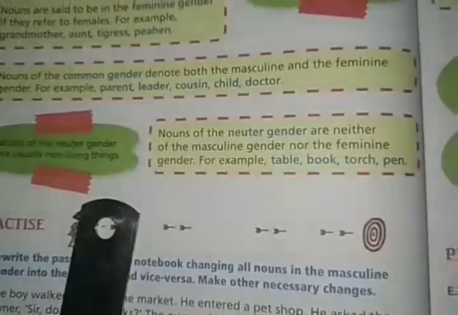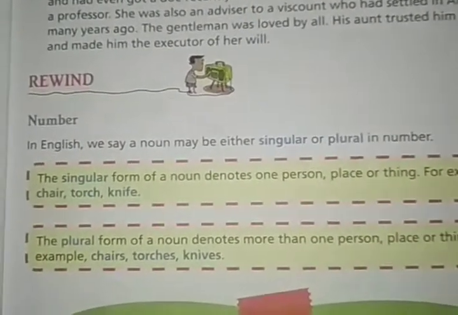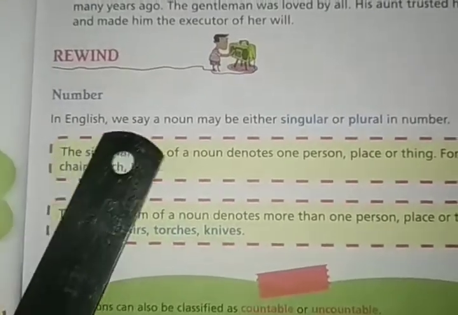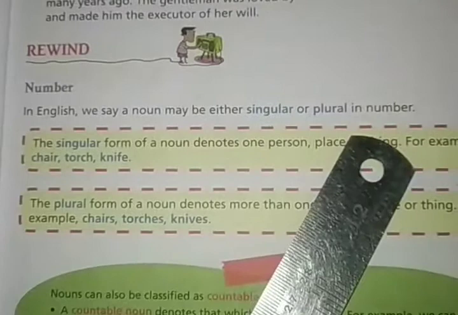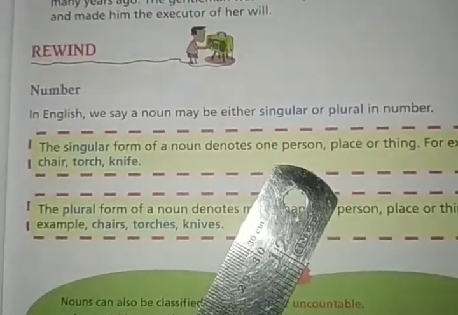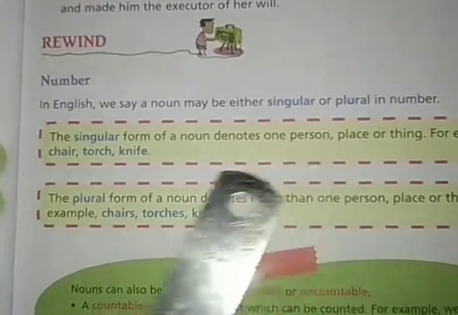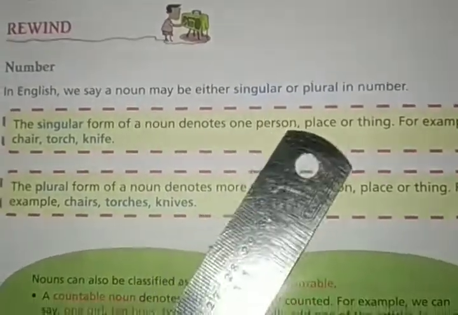Got that? Now nouns can also be classified on the basis of number. In English, a noun may be either singular or plural in number. We know about singular and plural number. We have read earlier that the singular form of a noun denotes one person, place or thing.